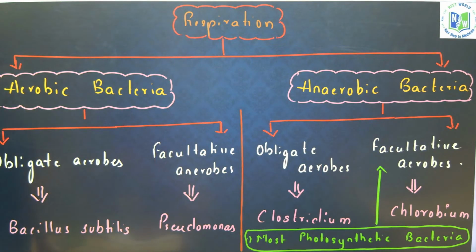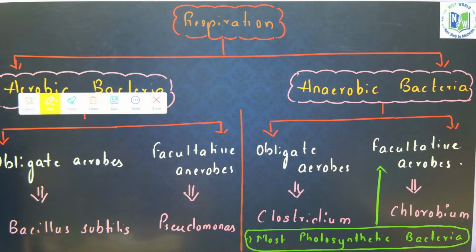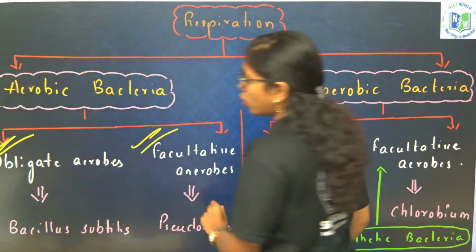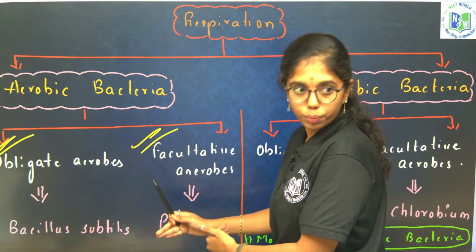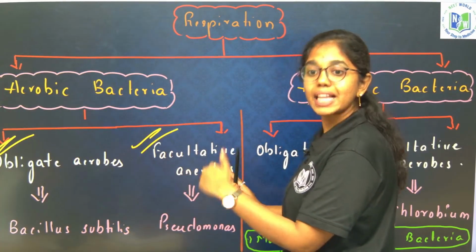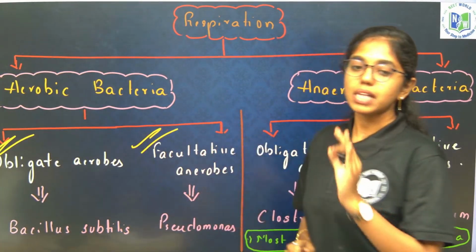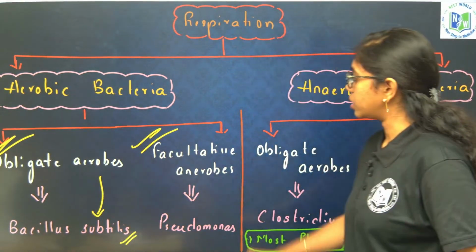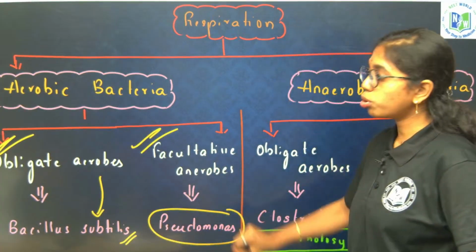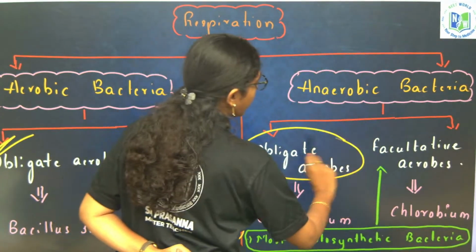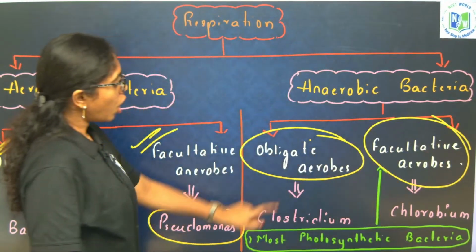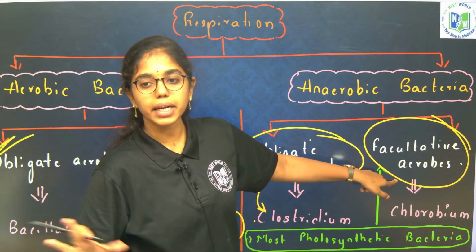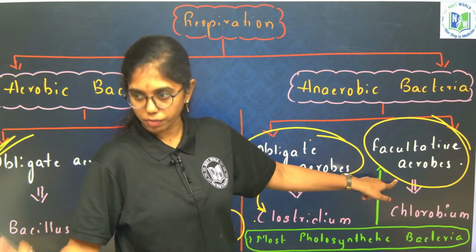Respiration, you see, beta: aerobic and anaerobic respiration. In aerobic respiration we have obligate aerobes and facultative anaerobes, meaning most of the time they are aerobic, sometimes they act as anaerobes in the absence of oxygen. Examples are very important. Obligate aerobe example is Bacillus subtilis. Facultative anaerobes, Pseudomonas. And obligate anaerobe example, Clostridium.